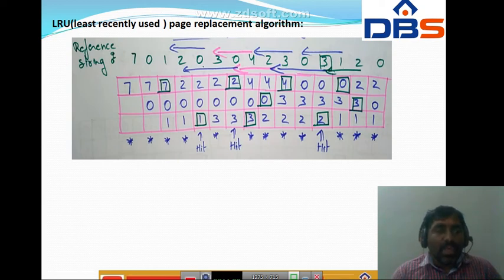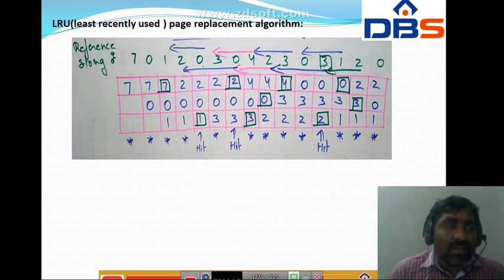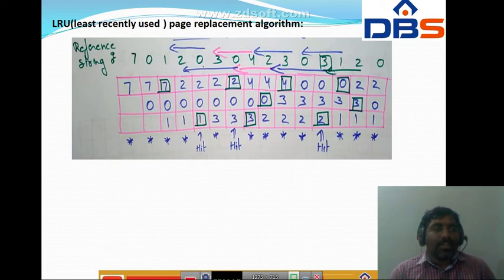Now next the CPU is demanding page number 2. We have to replace page number 2 with one of 7, 0, 1.